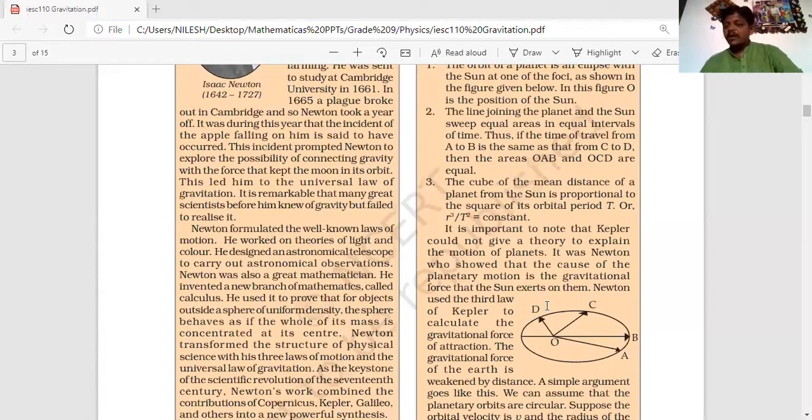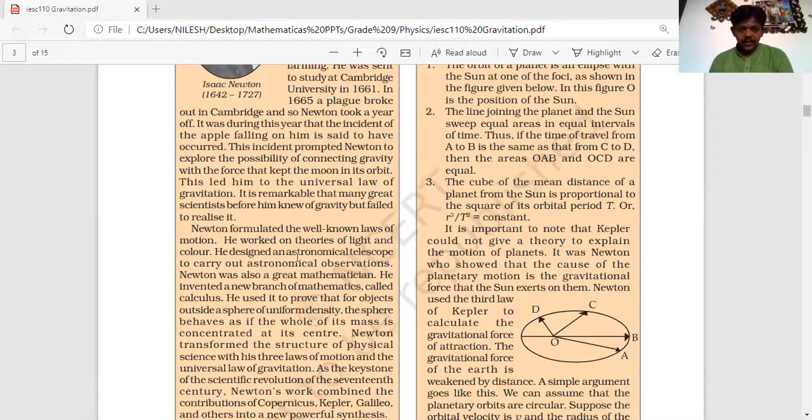And then the third law: the cube of the mean distance of the planet from the sun, that is the average distance, r cube, is proportional to the square of its orbital period.